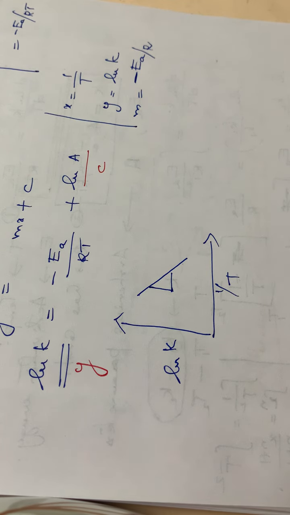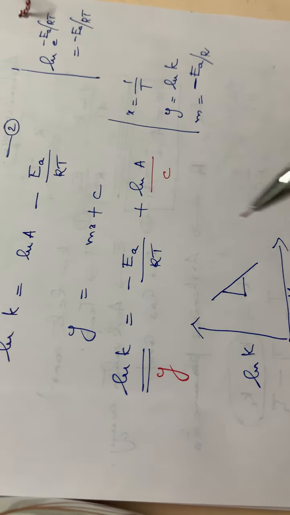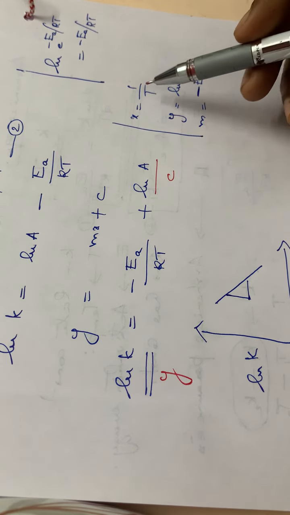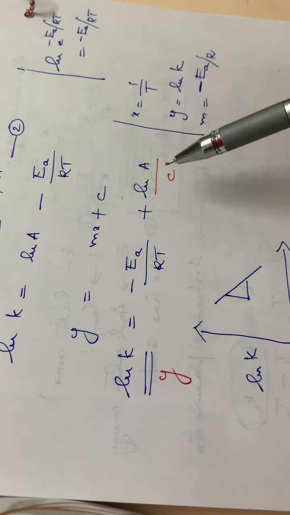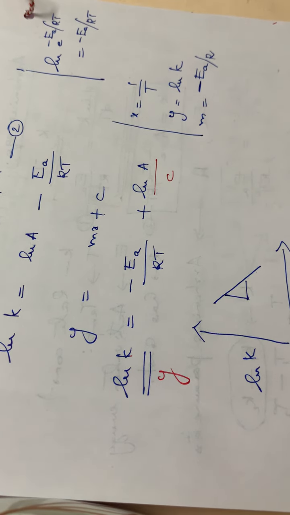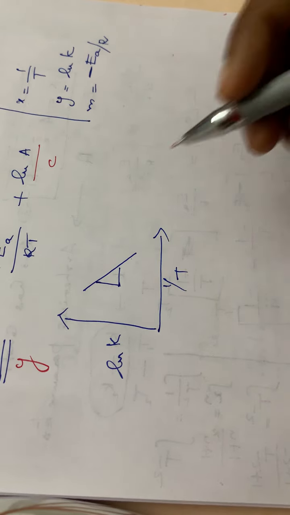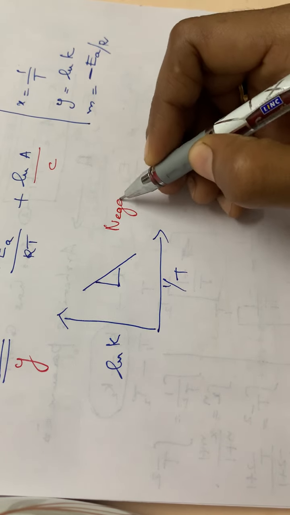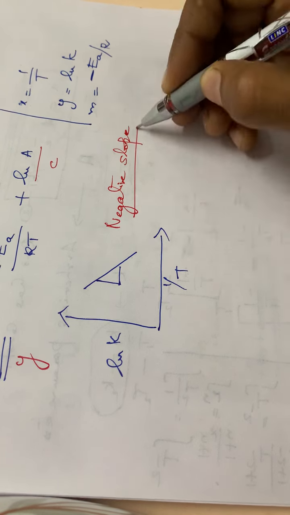Okay, so this also you have to study, the graph also. It will be having a negative slope with 1 by T along the x-axis and ln K along the y-axis, and the y-intercept is equal to ln A. What is c? c is the y-intercept. Slope is equal to minus EA by R. It is having a negative slope. Negative slope. Okay.